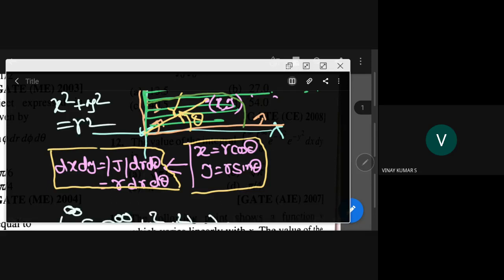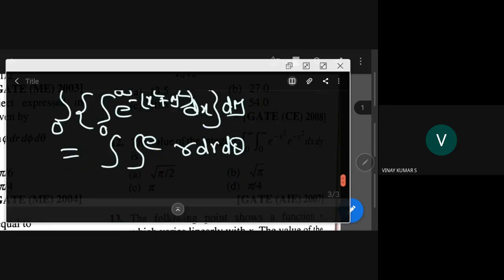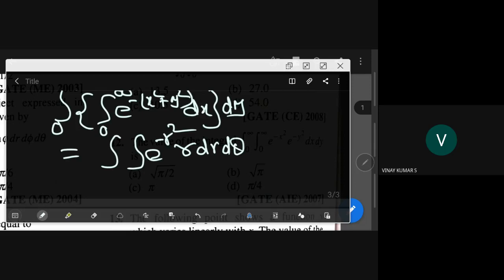So you have e power minus r square. Our r varies from 0 to infinity, and theta varies from 0 to pi by 2.